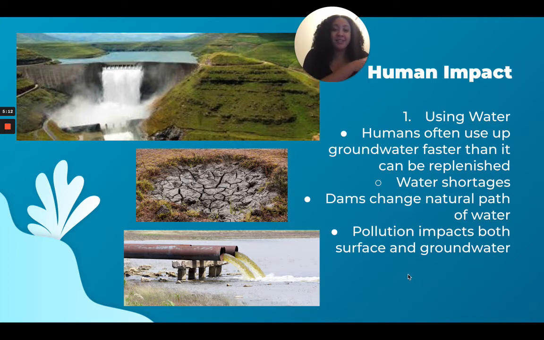So pollution can seep into the ground and pollute the groundwater, making it unsafe, and the surface water. So we don't want to drink unsafe water. So polluting this water, remember, fresh water is only 2% of the earth. Polluting this very scarce resource is damaging. So we're running out of fresh water.